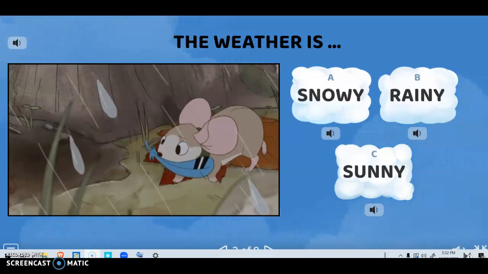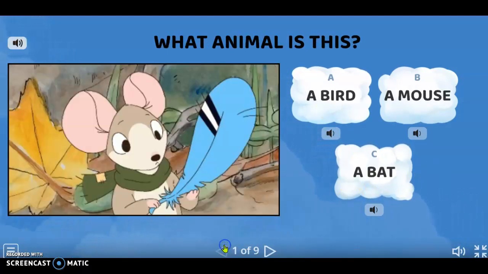Okay, so what you want to do here, look at this. You can click on this and you can hear. Then you choose. Okay, let's have an example. What animal is this? For example, this question says, if you click here, what animal is this? Okay, and then you click here.